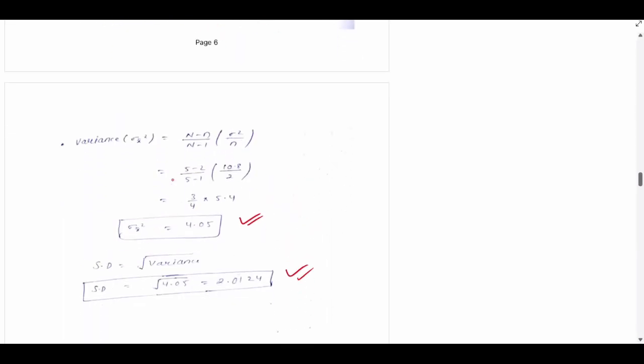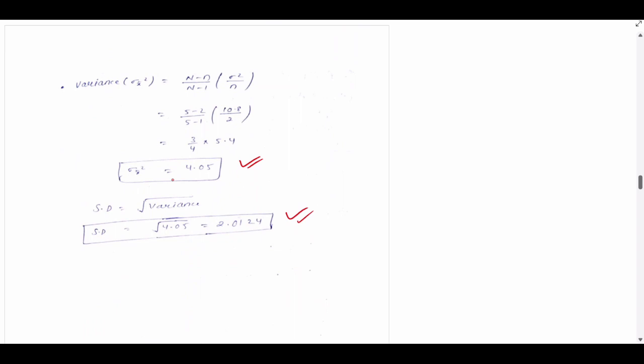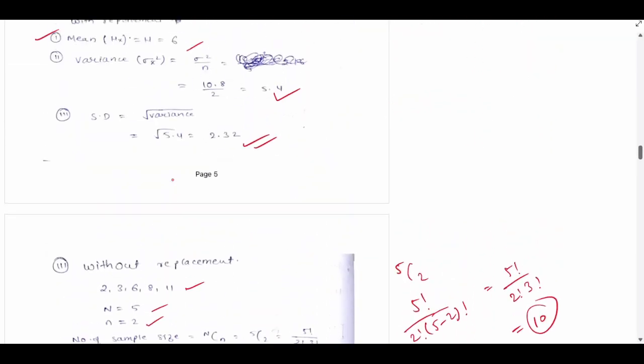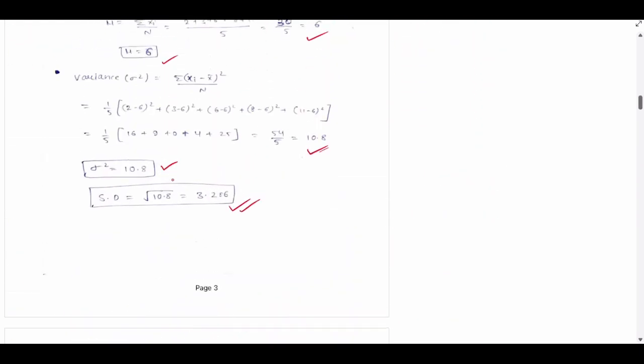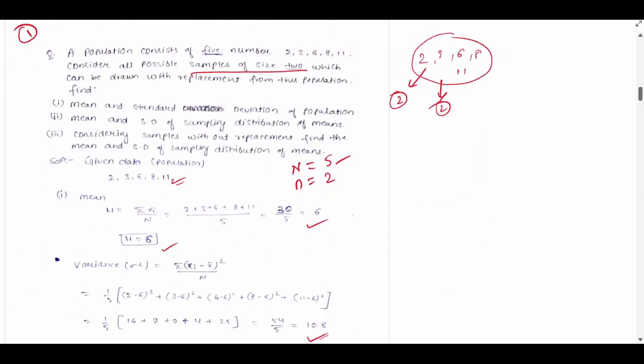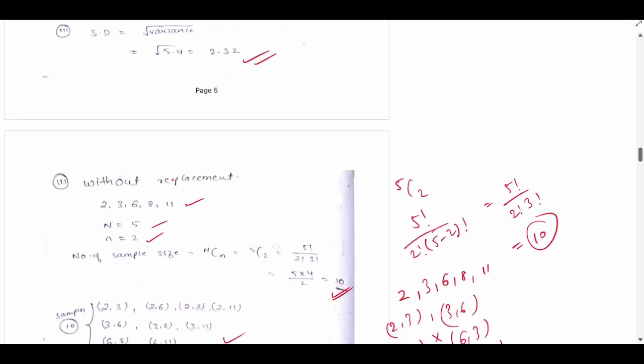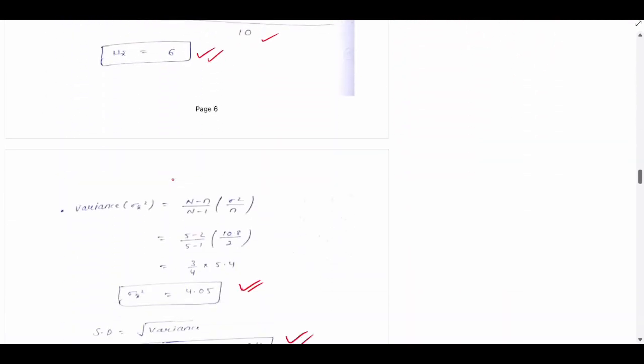You can use that long process also, and you can use that formula also as you wish. You can use any method, whether either formula or that long method. Okay, see, this question is completed. Solve this question the proper way. If you solve one question in a proper way, then it is easy for the second questions. So first you solve the first question nicely. Now we move to our second question.